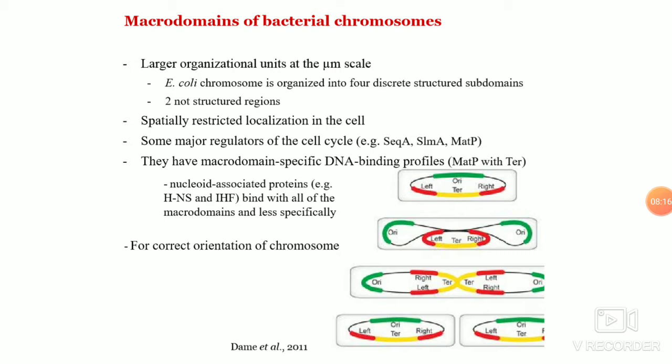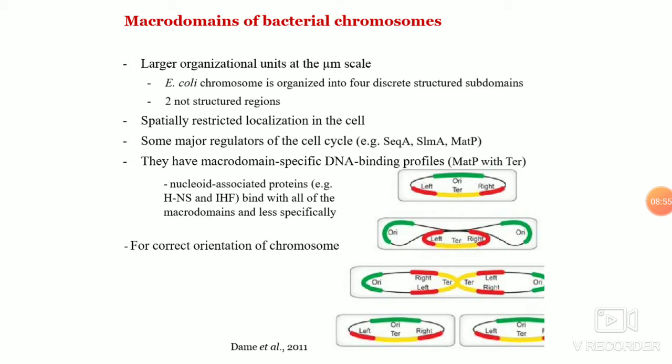So for example, in the case of an E. coli cell, there are four domains called the origin region, ter region, left region, and right region. And these four domains are very well characterized, and they are discrete structural domains. And you have two non-structural domains which do not form any structural orientation, but they are present beside, on each side of the ori macrodomain.